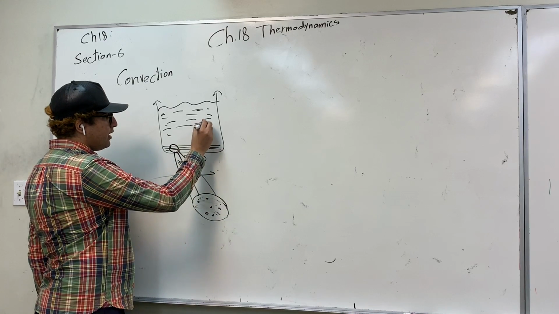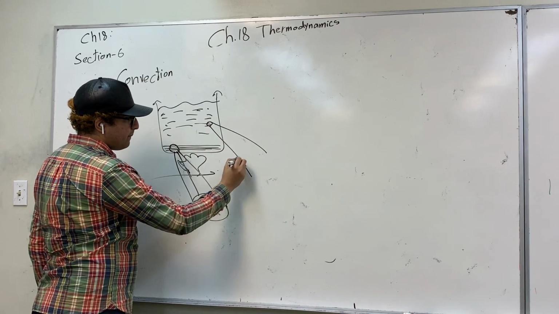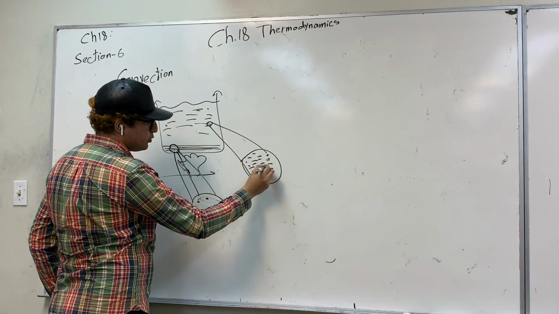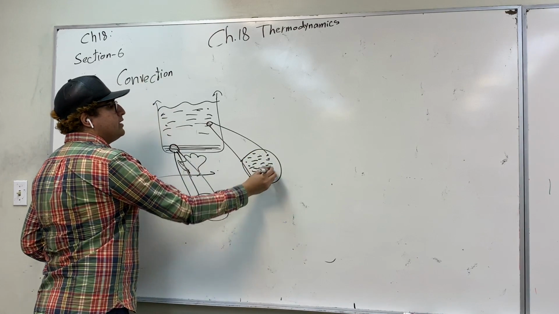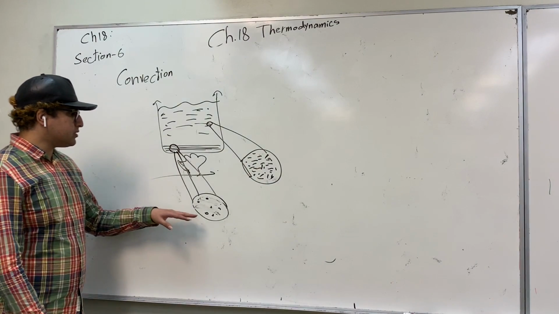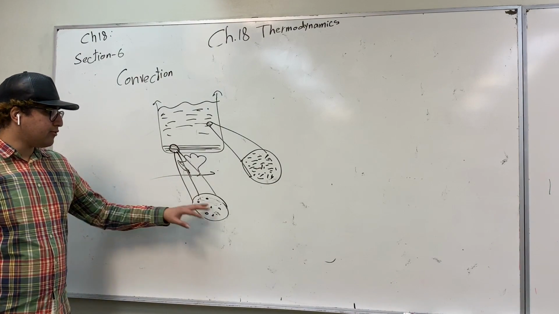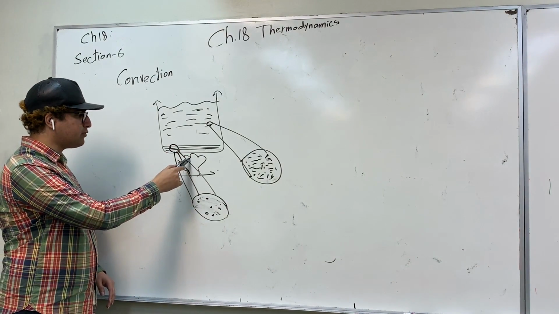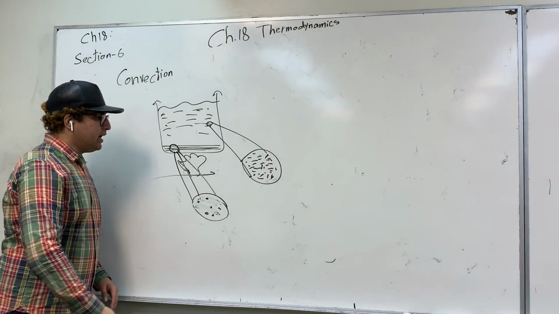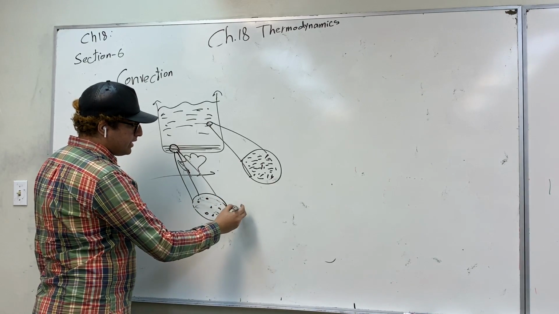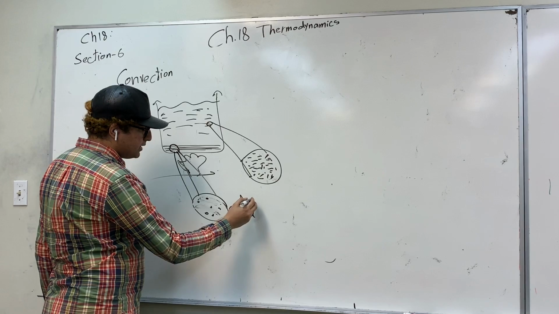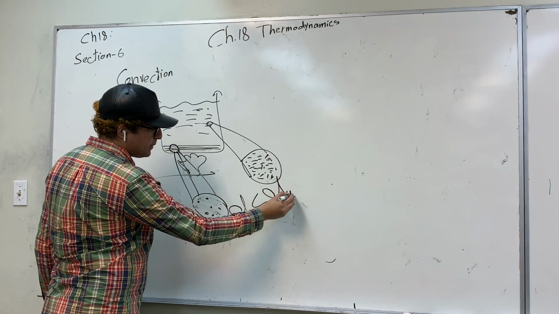But if we look here, we'll see that the molecules are very close to one another. The molecules down here are far from one another because of the kinetic energy that is transferred from the fire to the molecules. So because of this difference in densities, density down is much smaller than density up.